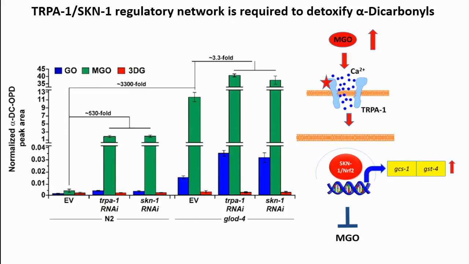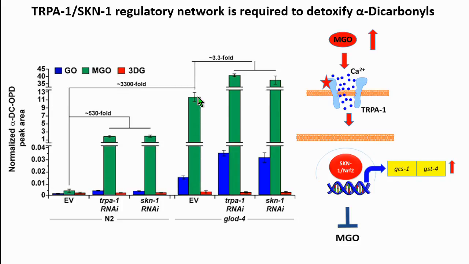So if all this is true, then our metabolomic studies should prove that if this pathway is working in a detoxification mechanism, we are supposed to get a higher level of these alpha-dicarbonyls in the background of these genes. So to check if this is true, we used our platform to check for alpha-dicarbonyls. Here you see two backgrounds, N2 and glod-4. In the background of N2 and glod-4, we checked the levels of the alpha-dicarbonyls in both TRPA1 and SKN-1 RNAi. Here you see there is a 530-fold increase in the levels of methylglyoxal in N2 animals.